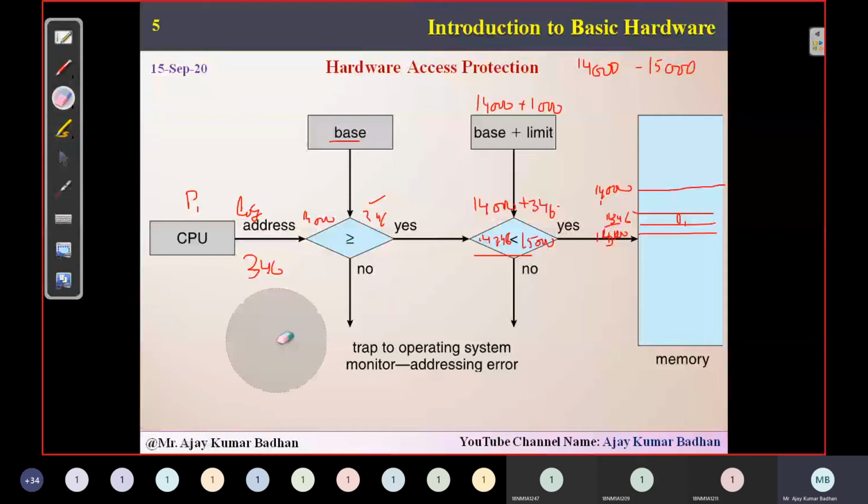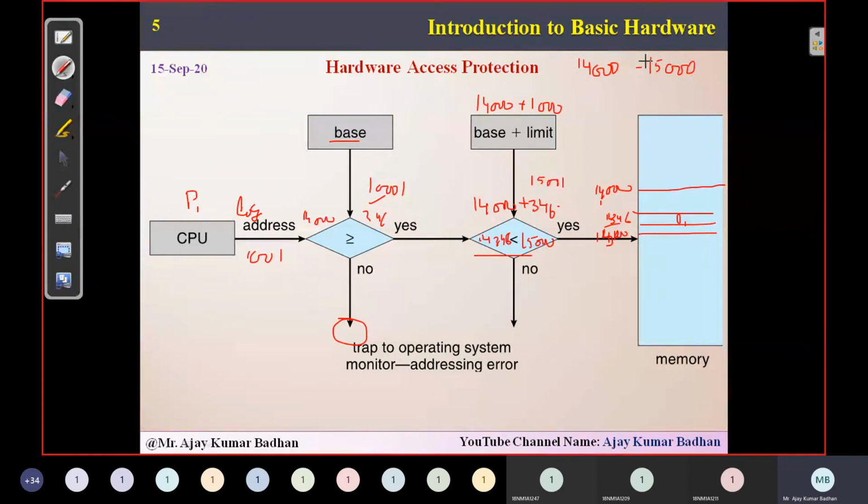But in case, let us suppose the CPU has generated an address of 1001. So the CPU has generated a logical address of 1001. So 14,000 is greater than or equal to 1001. Yes, it is satisfied. So here there will be no trap. It will again enter here. Now 14,000 plus 1,001, how much are we getting? It is 15,001.